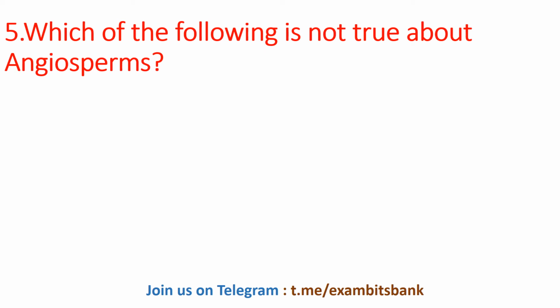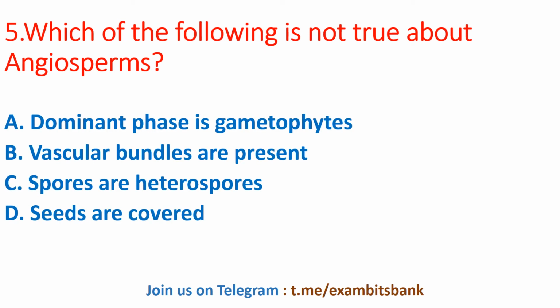Which of the following is not true about angiosperms? The options are dominant phase is gametophytes, vascular bundles are present, spores are heterospores, and seeds are covered. So the answer for this question is option A. So option A is not true about angiosperms, and options B, C, D are true with respect to angiosperms. So vascular bundles are present in angiosperms, spores are heterospores, and the seeds are covered in angiosperms. Moving on to next question.